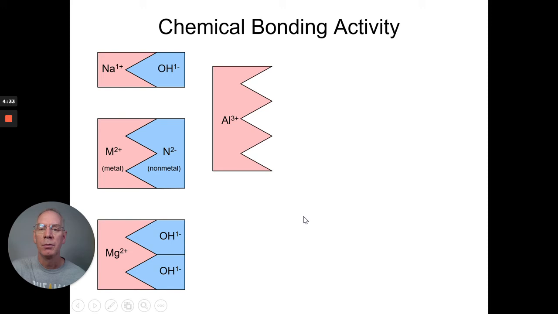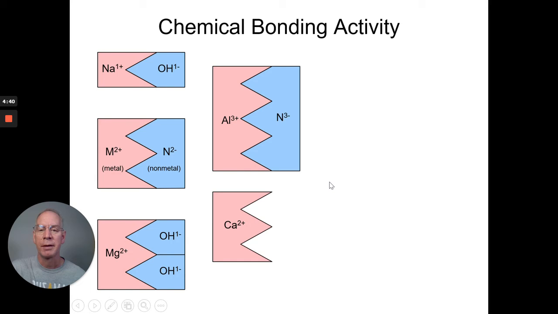Now, if we have aluminum 3 plus and a nitride 3 minus, that goes right together, AlN. If I take a calcium, what could I put in here? Well, I could put a nonmetal with a 2 minus charge, or I could put 2 OHs, or I could put 2 Cl1 minuses. A whole bunch of different things could fit in there, couldn't it?